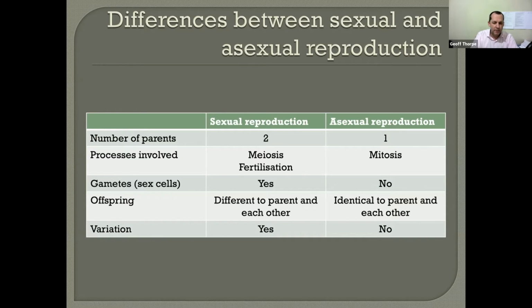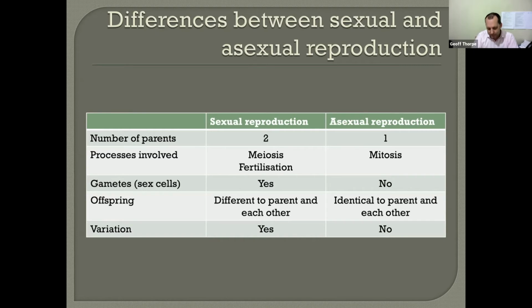We could talk a little bit about there being a little bit of variation with asexual reproduction because every time there is cell division, you have to make a complete copy of all of the DNA. In making that copy, there is always a chance that some small errors will be introduced. So if we're talking about a population of bacteria where it could grow up to be billions and billions, they're not all going to be exactly identical to each other because of random errors in DNA replication during cell division.